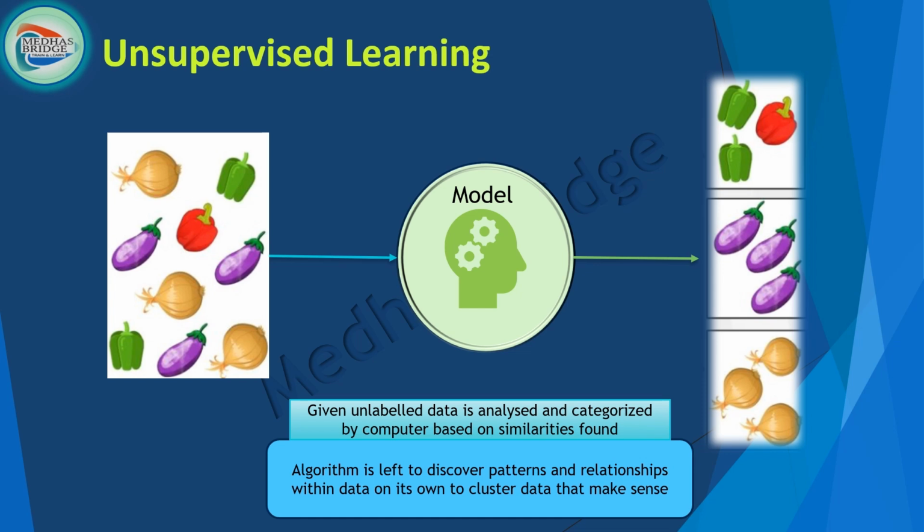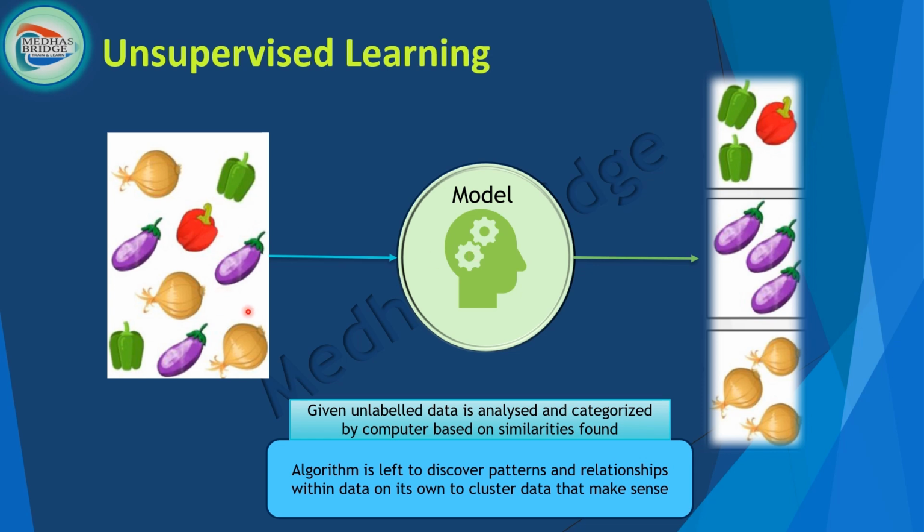What is meant by unsupervised learning? Unsupervised learning is a part of machine learning, right? Based on the data that you are giving. Assuming that this sort of data is given, but I don't know what the name of this data is. So there is no label information associated with this data. Then how is the model going to be built? Given unlabeled data is analyzed by the model and categorized by a computer model based on similarities that it found.